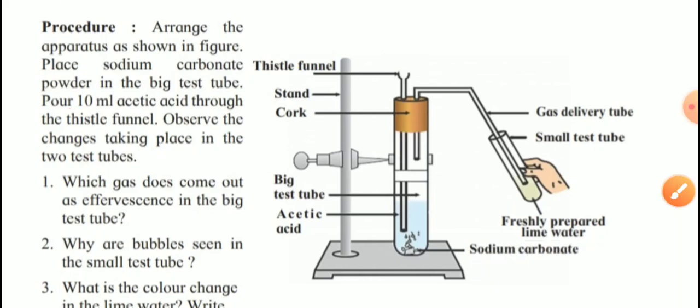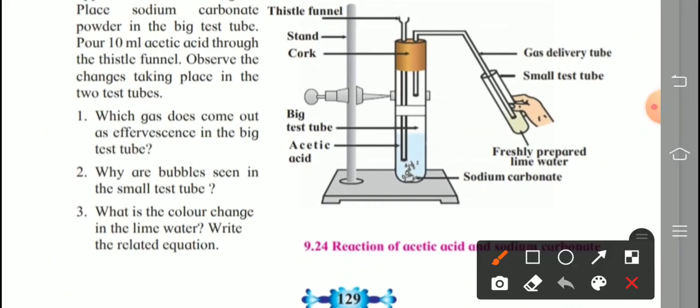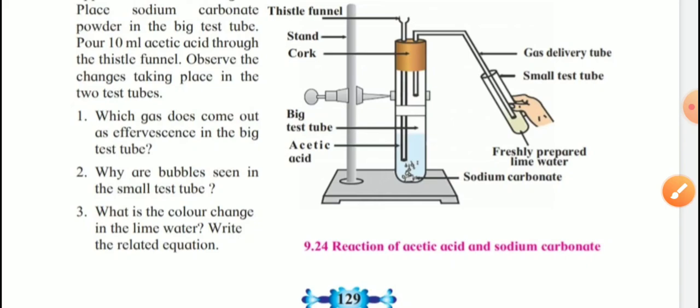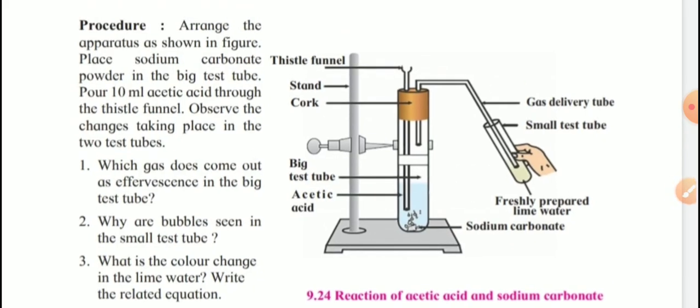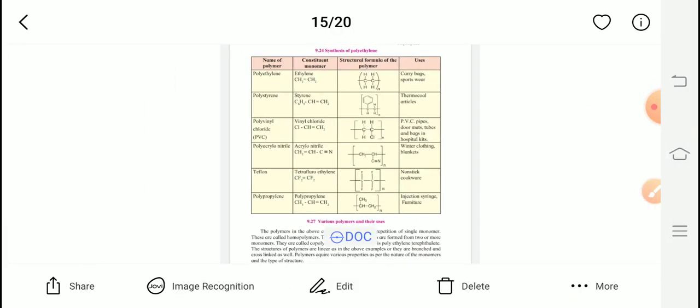Some questions are given for us. Even this diagram is asked for. Draw a neat labelled diagram of the reaction between acetic acid and sodium carbonate. So remember the labels and the diagram given here. Three questions are given related to this activity. Try this. I will show the answer on one separate paper.